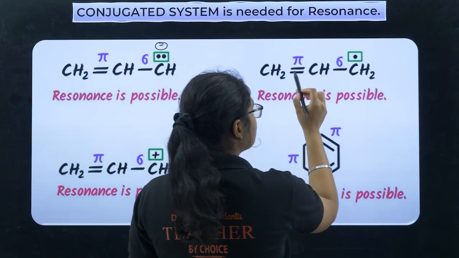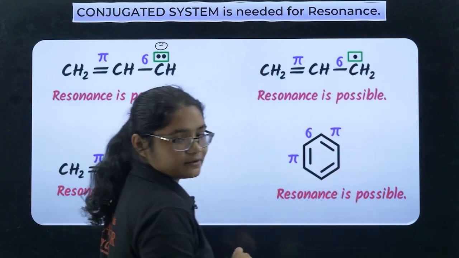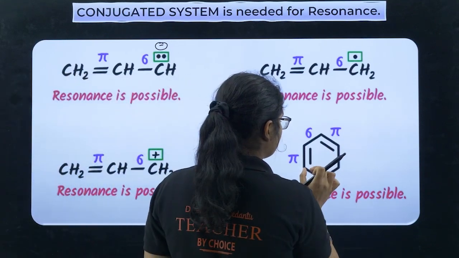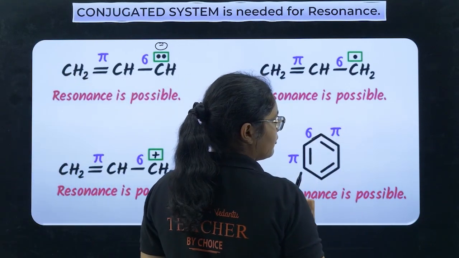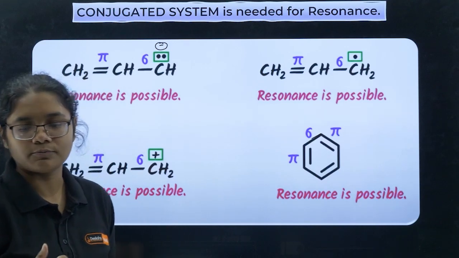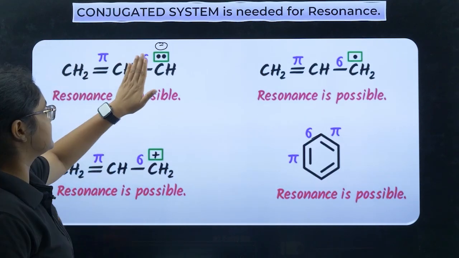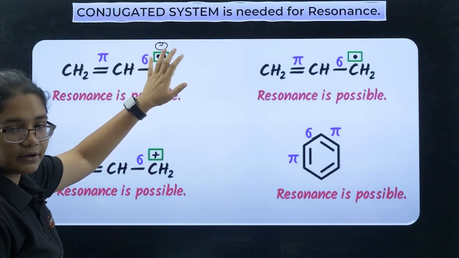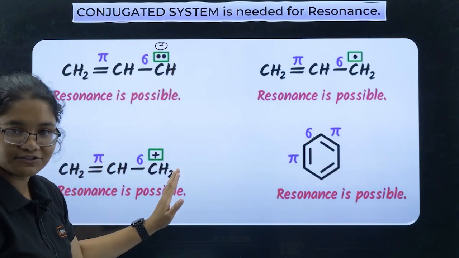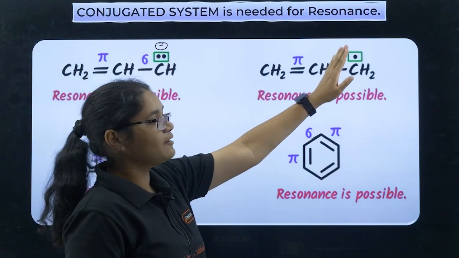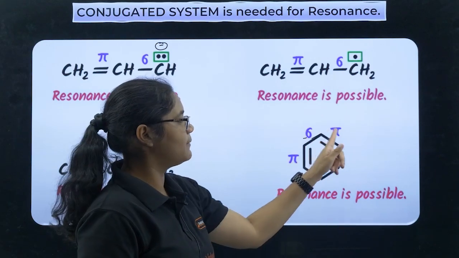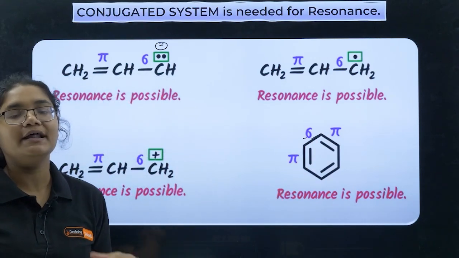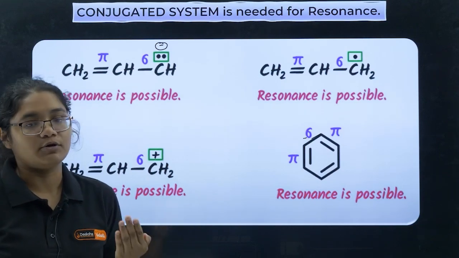If you have double bond, single bond, and a free radical, here also resonance is possible. And next you have double bond, single bond, again double bond. That type of resonance is also possible. So you have pi, sigma, lone pair. Here lone pair, negative charge, anything will work. Pi, sigma, positive charge. Pi, sigma, free radical. Pi, sigma, pi. If these types of systems are present, then resonance is possible.